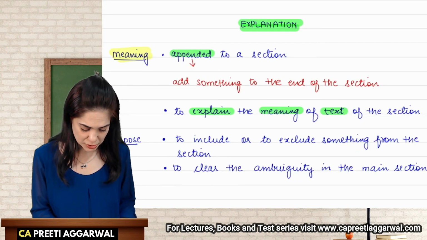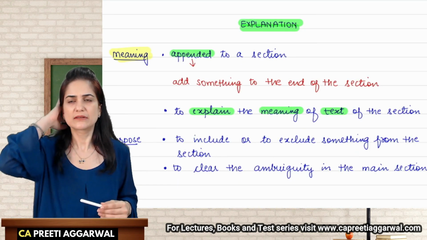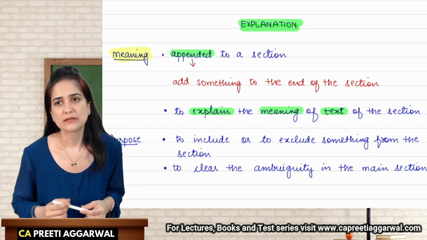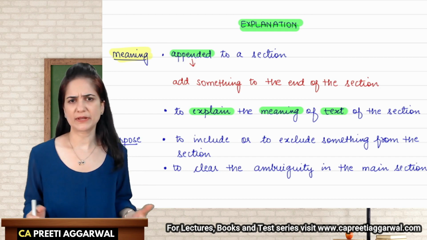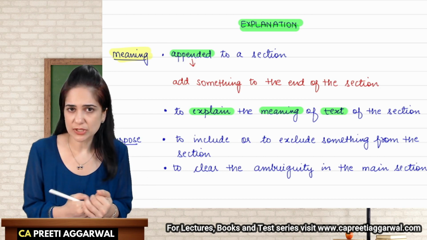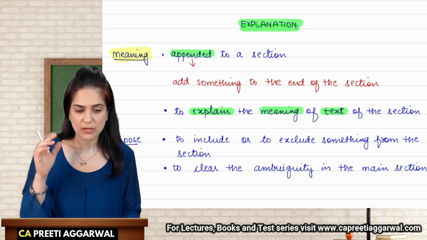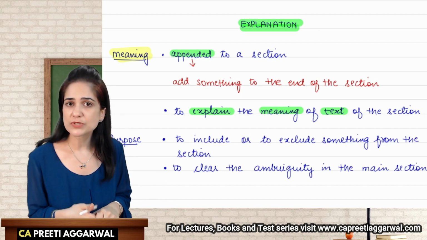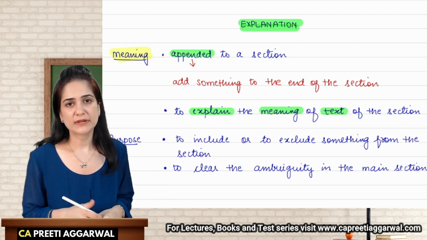What is an explanation? Sometimes we feel that the reader will not be able to understand the text properly. So there is an explanation. Like if you see the definition of holding and subsidiary, after that definition there is an explanation. We feel that there are certain provisions, or certain words, which may be confusing, so it is better that we give an explanation to the reader.